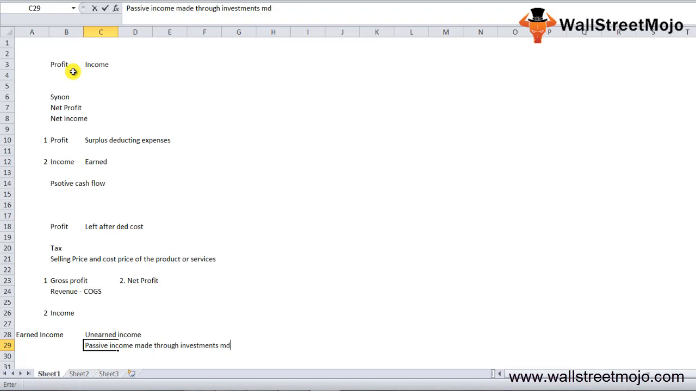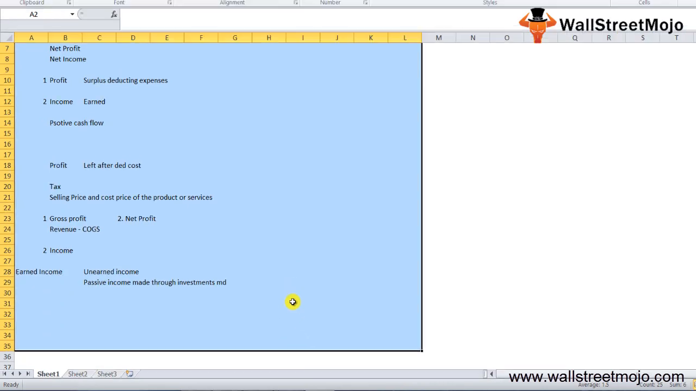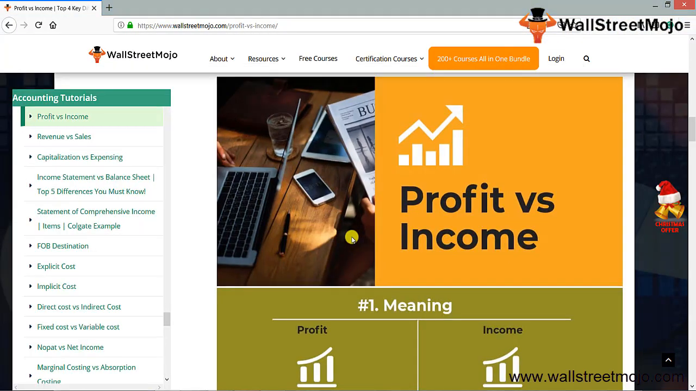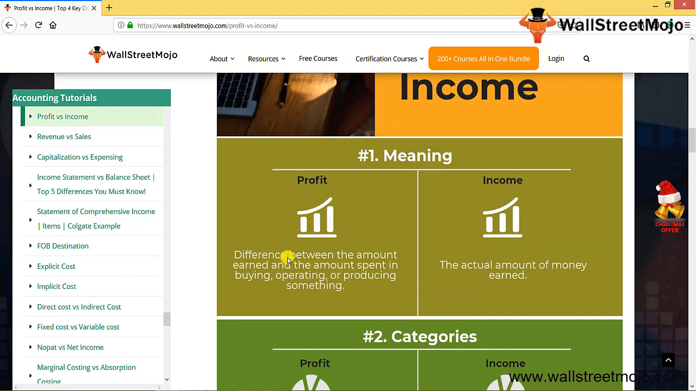Now let's understand the difference between profit and income with the help of infographics, so that we have a really great idea regarding the topic. There are four differences that you need to understand between profit and income. Starting with profit, it is the difference between the amount that has been earned and the amount that has been spent. So this is your revenue, and this is your cost of goods sold, operating and producing costs, which include all your selling and administrative expenditure and other operating expenditures. On the other hand, income is the actual amount of money that has been earned. It's like the hard-bound money that has been earned.